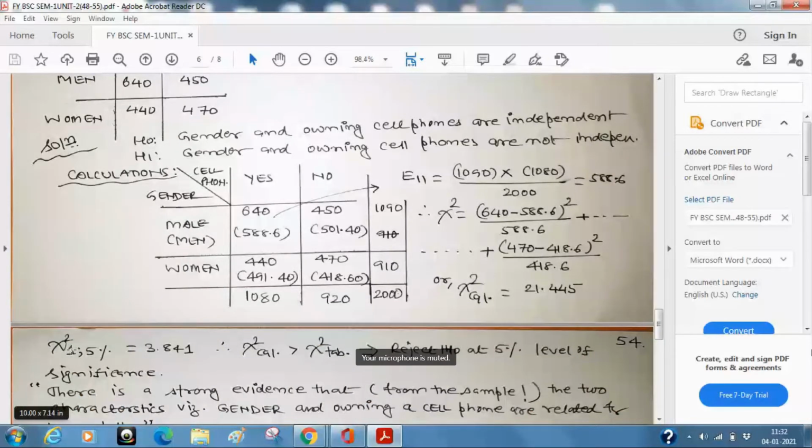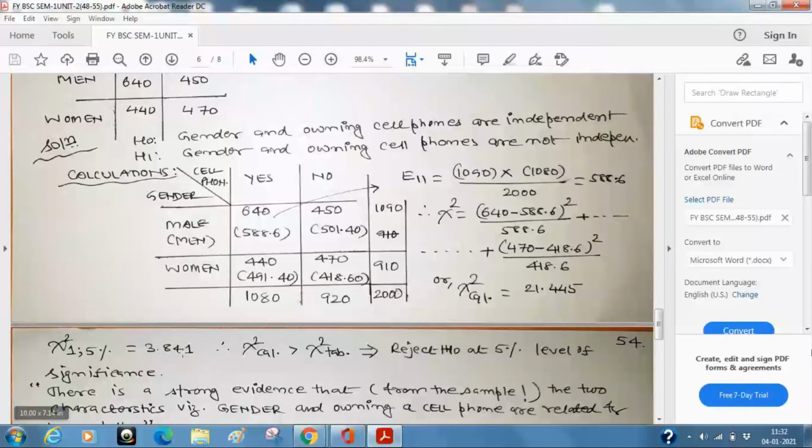It means that this is the tabulated value of chi-square at 1 degree of freedom at 5% level of significance. So we are not writing that lengthy sentence, but we are writing in notation: chi-square 1 semicolon 5%, and this is 3.841.